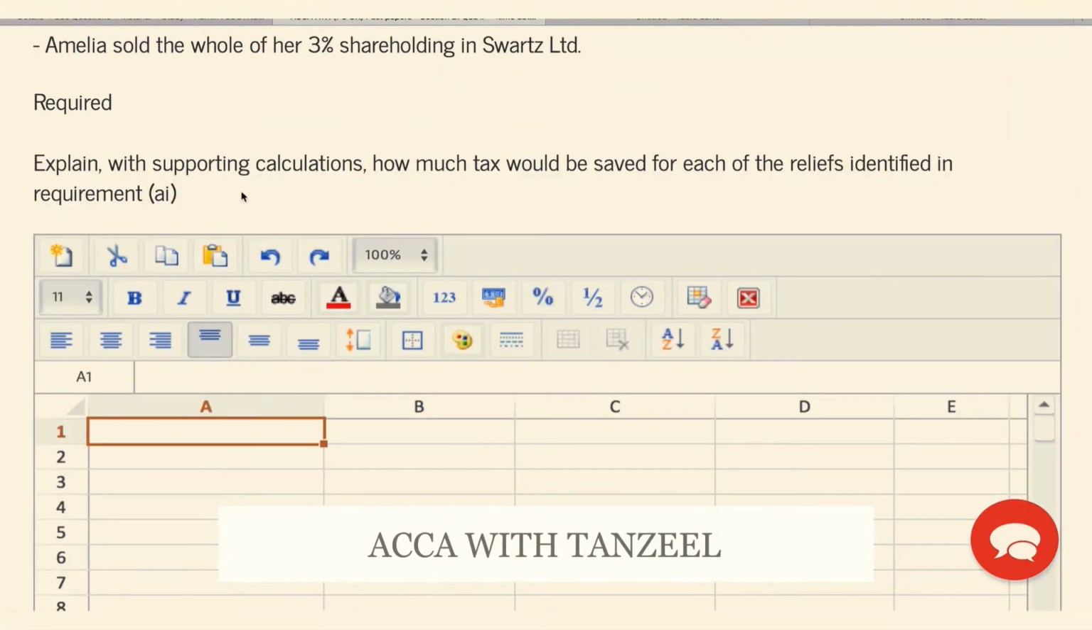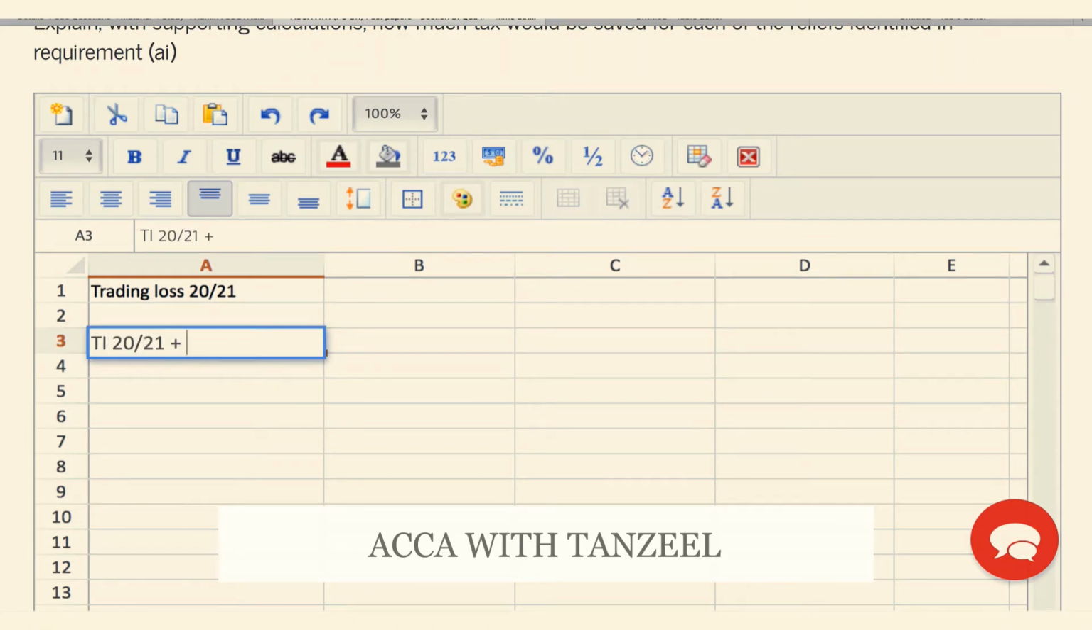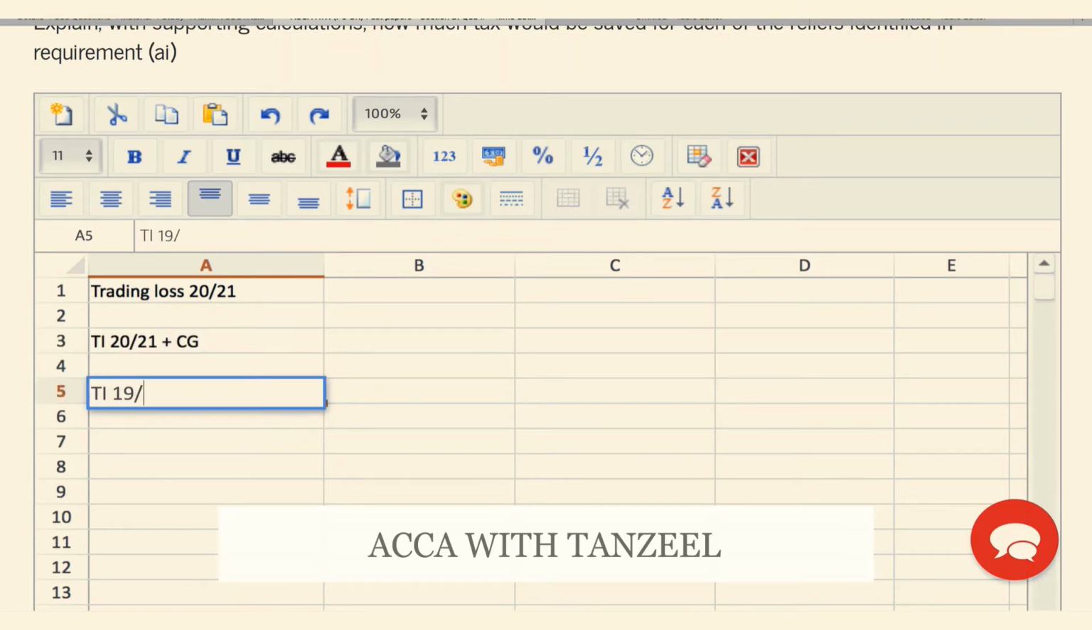Let's try this exam question from the September-December 20 exam. In this part, they want us to explain with supporting calculations how much tax will be saved for each of the reliefs identified in requirement A1. The reliefs identified for the trading loss that happened in 2021 were that she could use it against the total income of 2021, and after that the capital gains, or she could use it against the total income of 1920, and after that the capital gains.